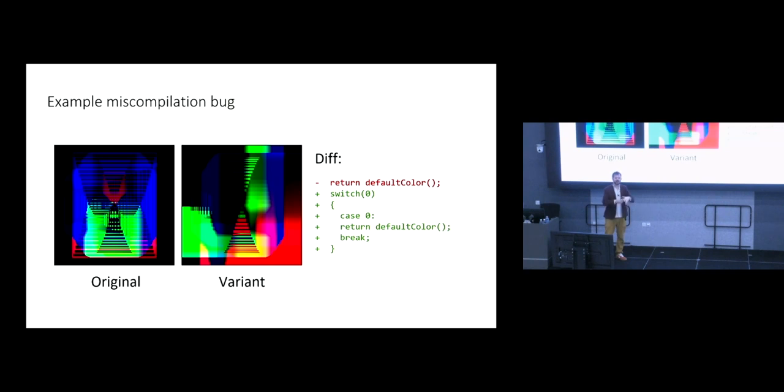so our tool applied many transformations, but after test case reduction, the transformation that remained, which triggered the bug, replaced a return of a call to default color with a switch statement, switching on the value 0, and if the value of 0 was 0, returning default color. Right? Obviously, a semantics preserving transformation should make no difference, but instead caused something horrible to go wrong. This was black box testing. This was an AMD GPU, if I remember correctly. We don't know what the source of this bug was ultimately, but it was a bug, and they fixed it.